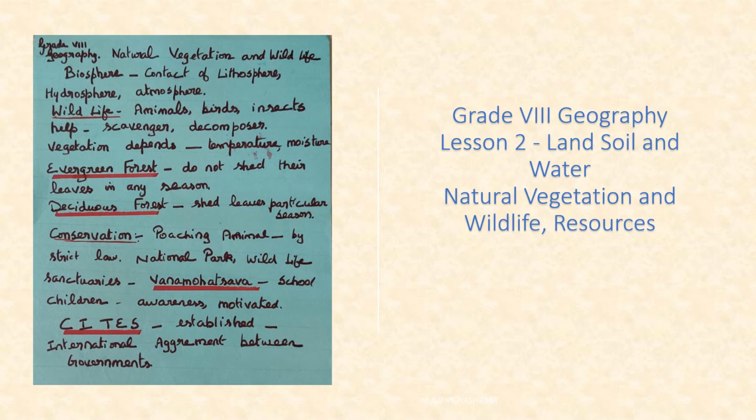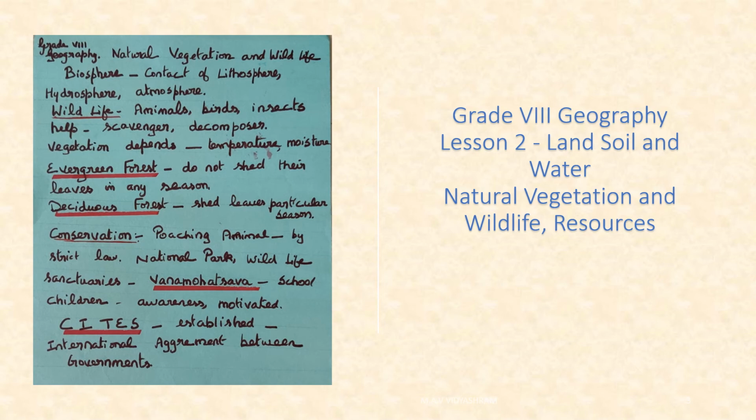Some of these animals were tiger, lion, elephant, deer, blackbuck, crocodile, and these are also conserved by increasing awareness. Then Vana Mahotsava, where school children's awareness was motivated.